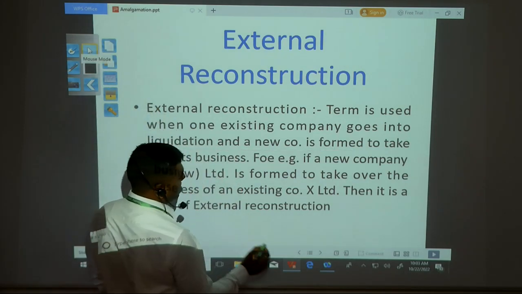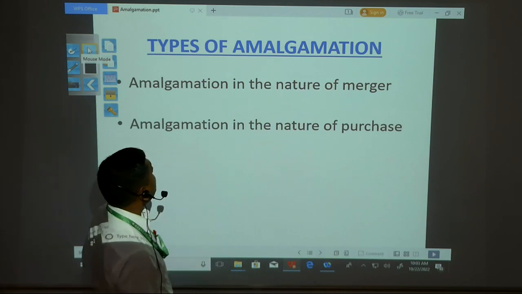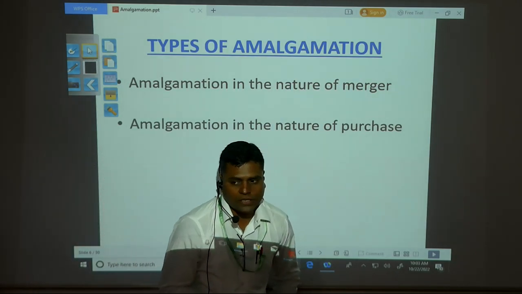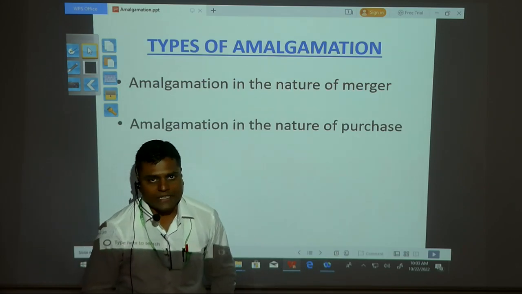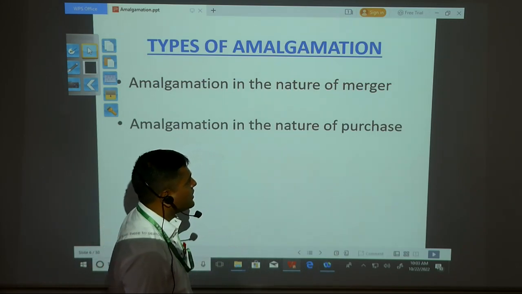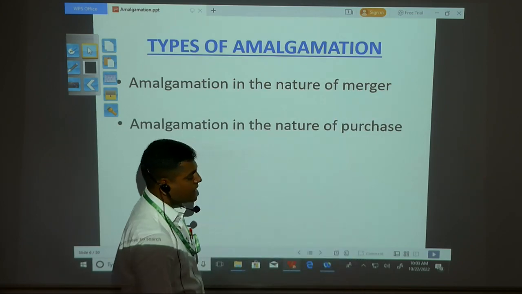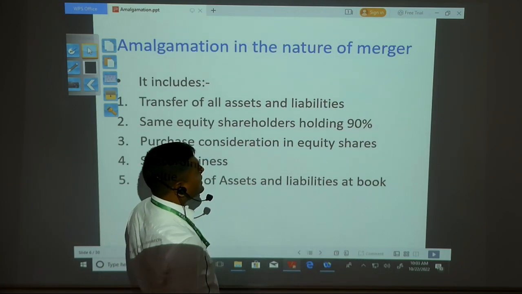So what is next? After external reconstruction, the types of amalgamation. There are two types of amalgamation: in the nature of merger and in the nature of purchase. So there will be a merger method as well as a purchase method. So what is called the merger method?